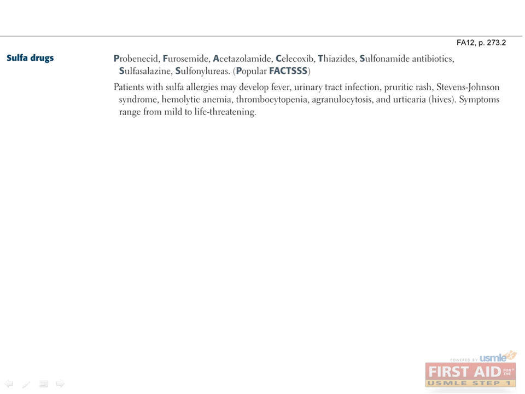It is important to recognize sulfa drugs because patients with allergies can have a severe reaction. Patients with sulfa allergies should not take any drugs in this class, and these include probenecid, furosemide, acetazolamide, celecoxib, thiazides, sulfonamide antibiotics, sulfasalazine, sulfonylureas, which you can remember with the mnemonic Popular Facts.